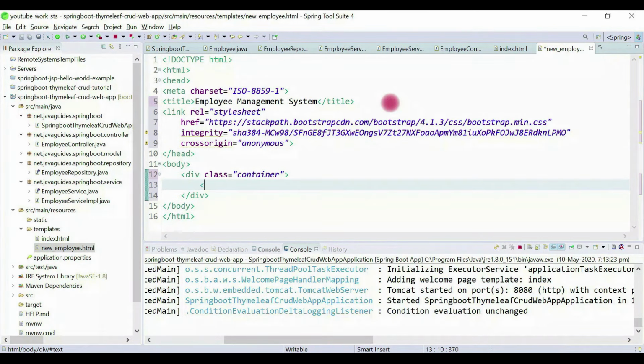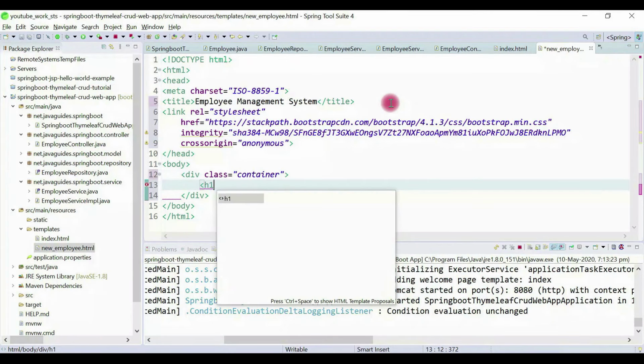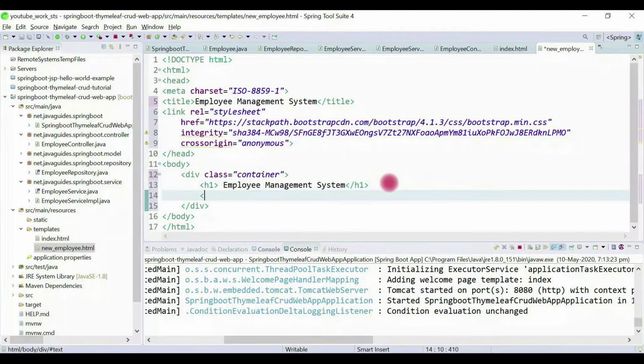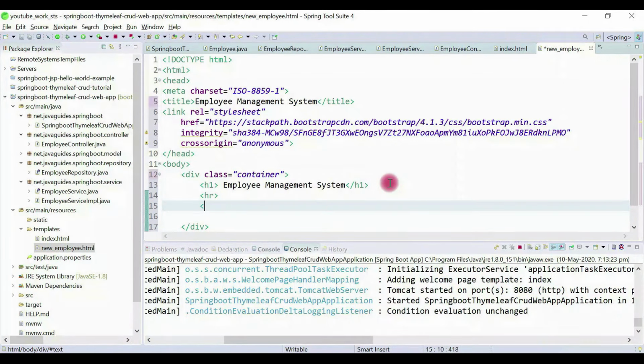Okay, and here we'll add h1. So this is our project name, right? Employee management system, and then add a horizontal line here. Okay, and then h2. Let's call it save employee.